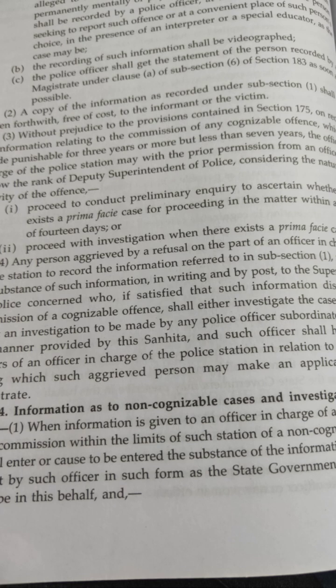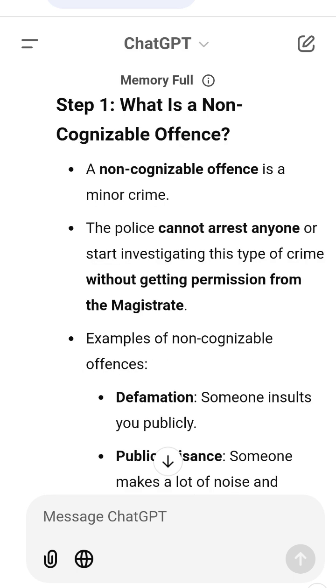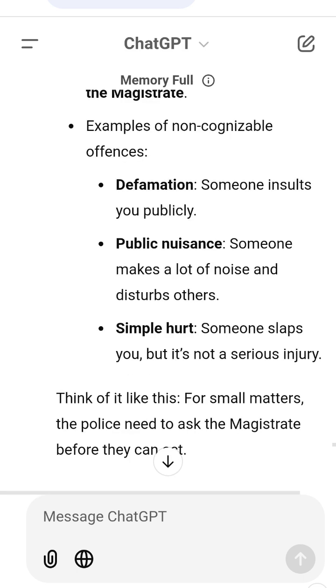What happens after the magistrate gives permission? If the magistrate gives permission, the police can start investigating the case. They can gather evidence, question people, and take action as needed. If the magistrate does not give permission, the police cannot do anything further with the case.